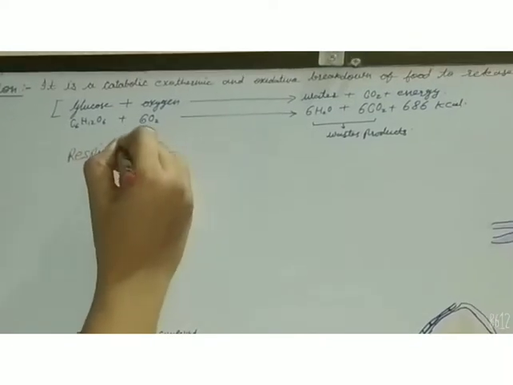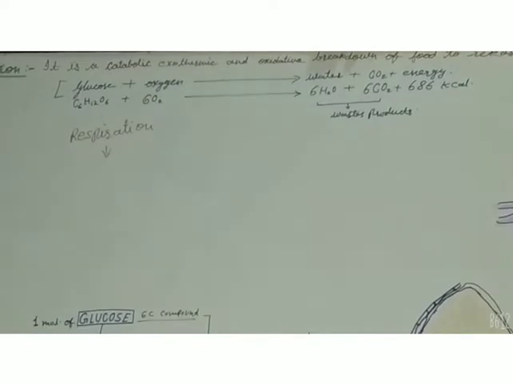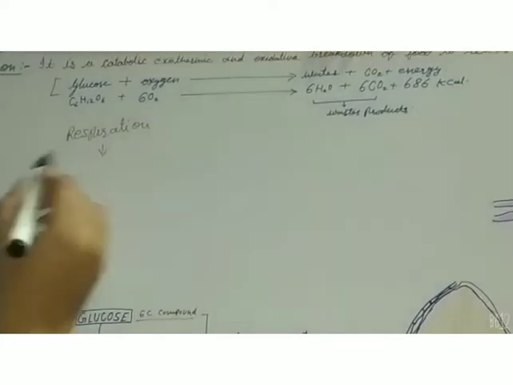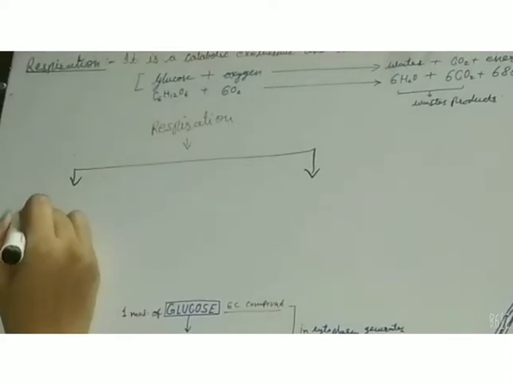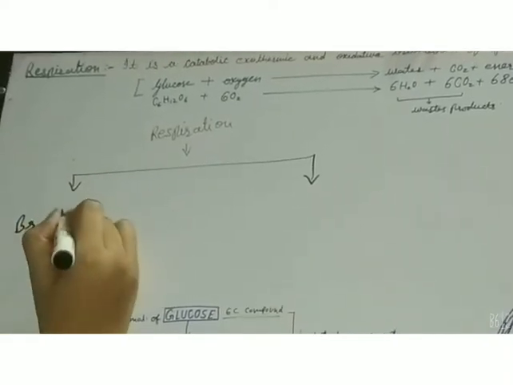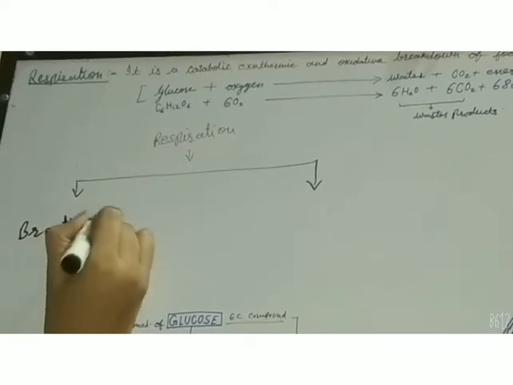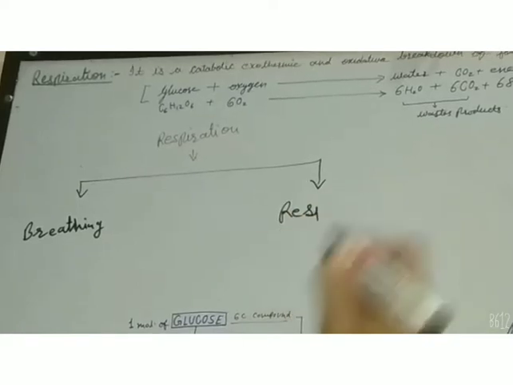There are two steps of respiration, and these are breathing and cellular respiration.